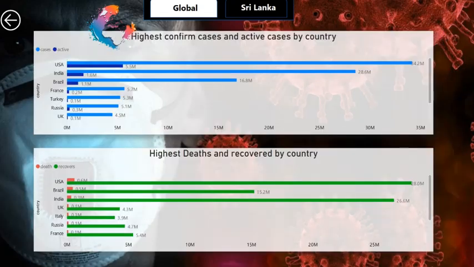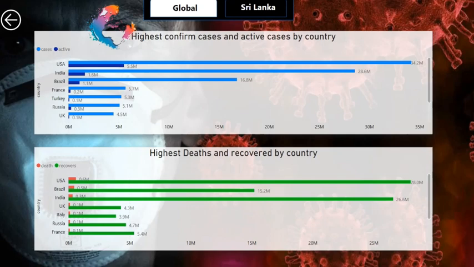The first chart represents confirmed cases and active cases country-wise. The second chart represents deaths and recovered country-wise. In these two charts, USA takes first place and India second place, but in this chart Brazil is higher than India. You can go to the line and see the actual number. Okay, these are some charts and descriptions about the current context of COVID. Next, we focus our attention on Sri Lanka.